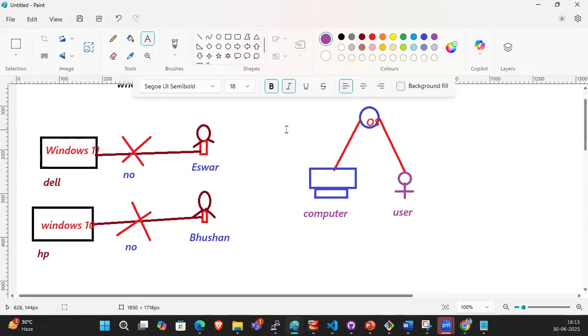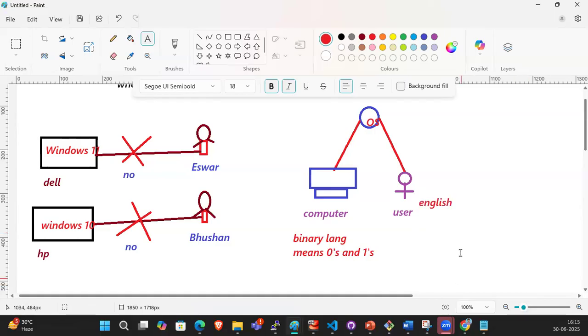So in your hardware, if the OS is not installed, the computer knows which language, guys? Binary language, meaning zeros and ones, right? The user knows a high-level language, but we call it a layman language.